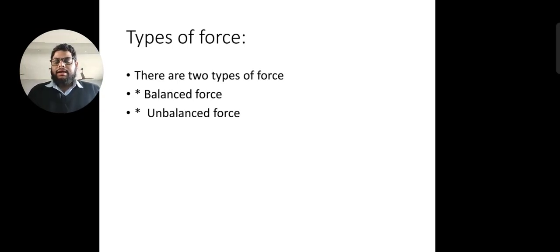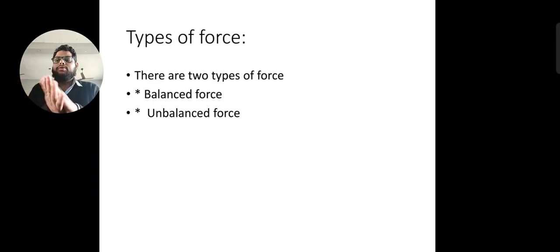Let's see. A balanced force is what? Suppose that there is an object and you are pushing that object from one side, and your friend is pushing the same object from the other side, then what will happen? If both of you are applying the same amount of force, will the body move? Will it? No, it won't move, है ना.